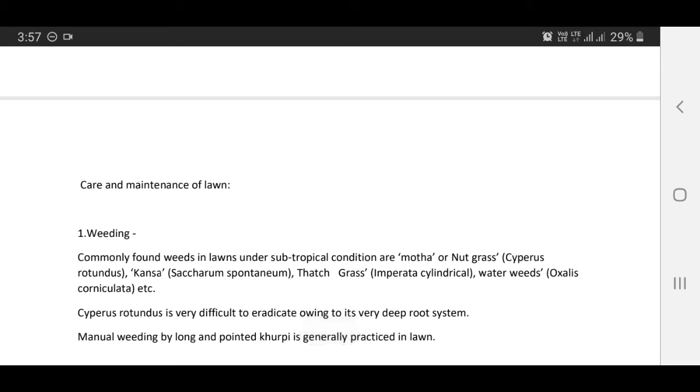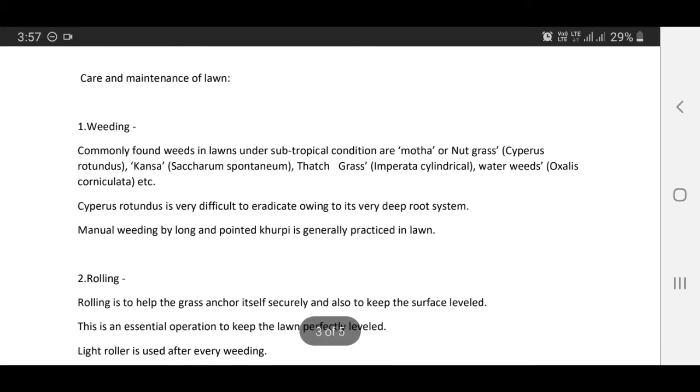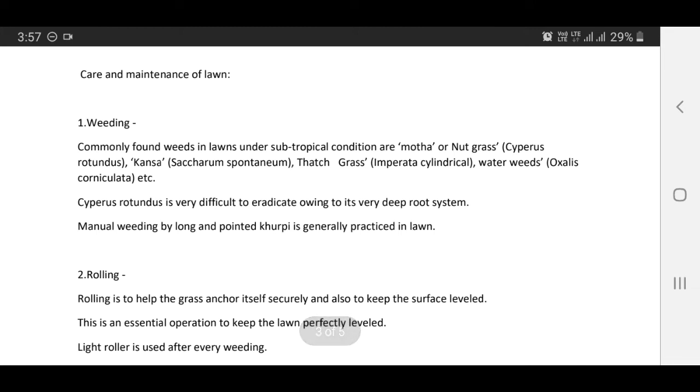Now we discuss care and maintenance of lawn. In care and maintenance of lawn, the first one is weeding. It is the most important aspect in the maintenance of lawn. Commonly found weeds in lawns under subtropical conditions are motha, that is nut grass, scientifically Cyperus rotundus.